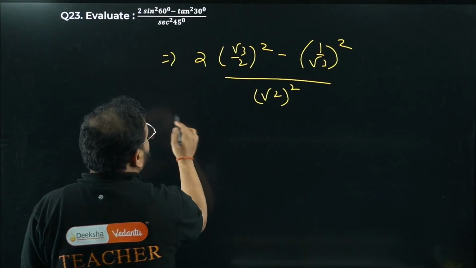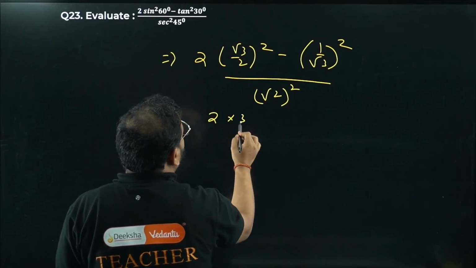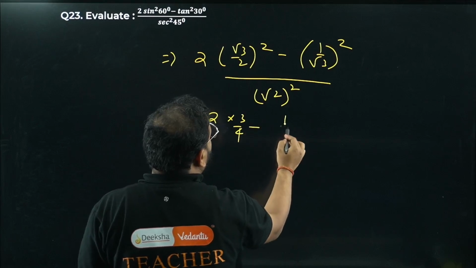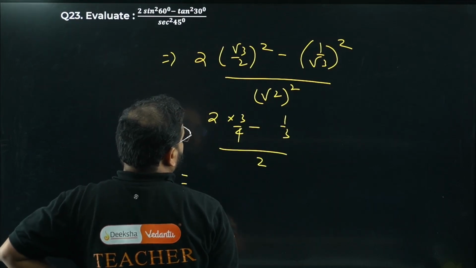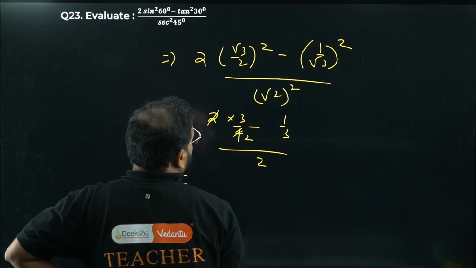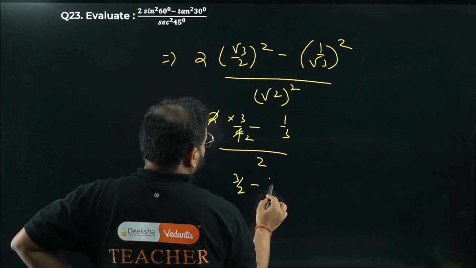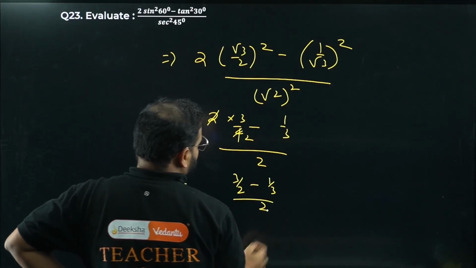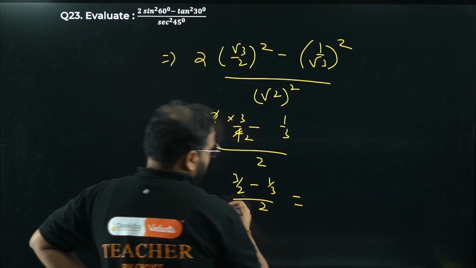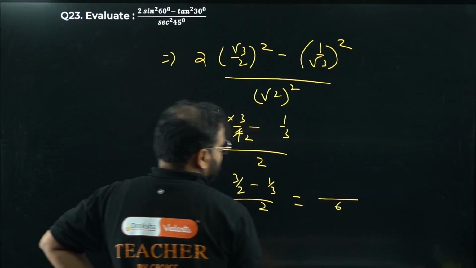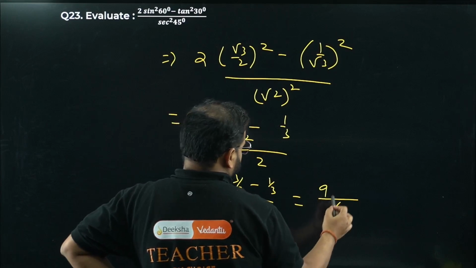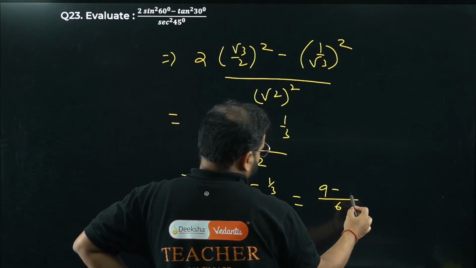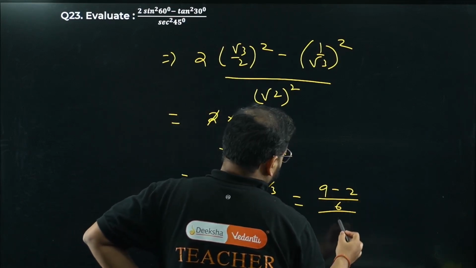We are getting 2 times 3 by 4 minus 1 by 3, divided by 2. The 2 and 2 cancel, so I get 3 by 2 minus 1 by 3, divided by 2. Take the LCM, which is 6 in the numerator: 2 times 3 is 6, so 9 minus 3 2 is 6, so 2 by 2.